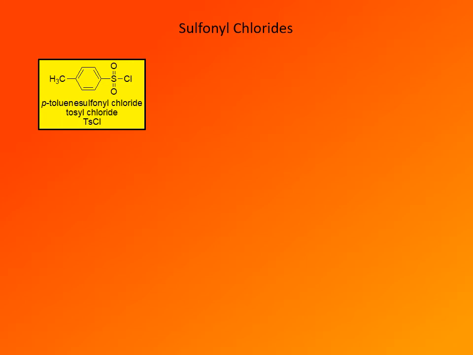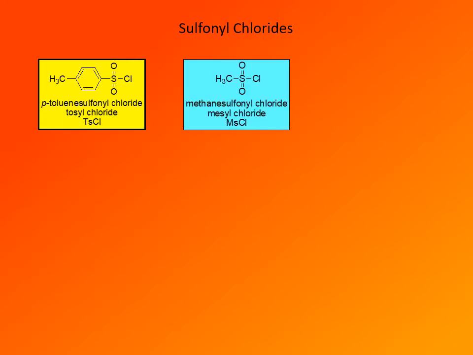So Ts stands for tosyl, as you will see. Another one that is used a bit less commonly is methanesulfonyl chloride. Its abbreviation is mesyl chloride, and the abbreviated formula is MsCl. And finally, one highly reactive sulfonyl chloride is trifluoromethanesulfonyl chloride, or triflyl chloride, and the abbreviation is TfCl.